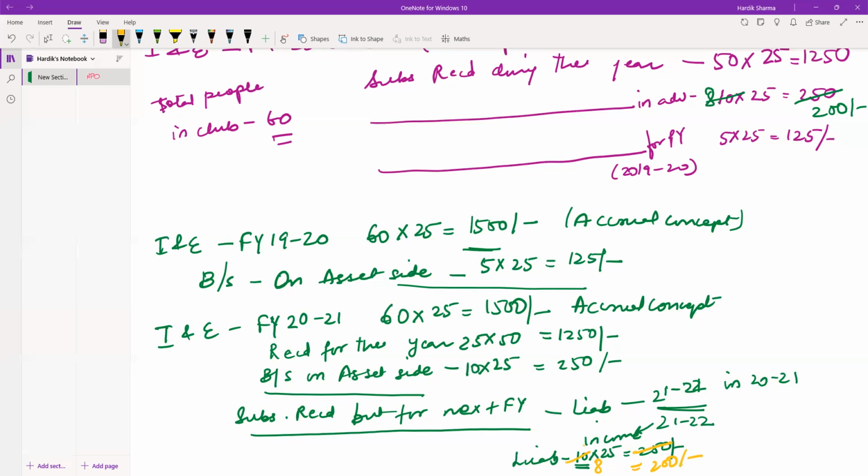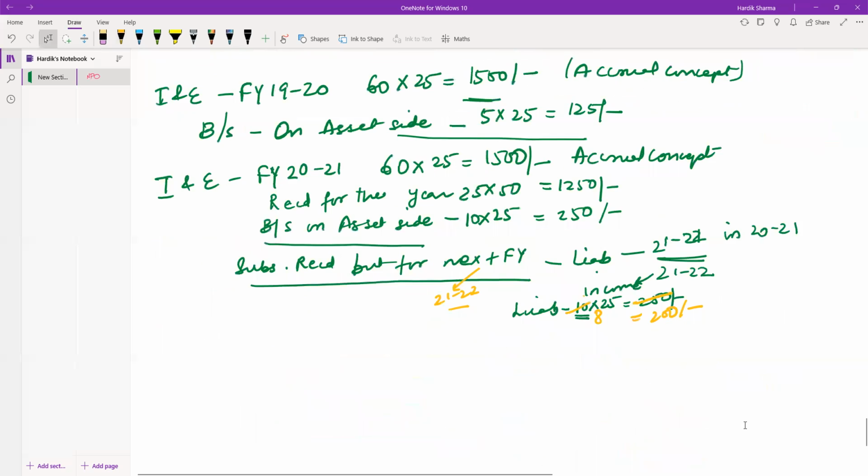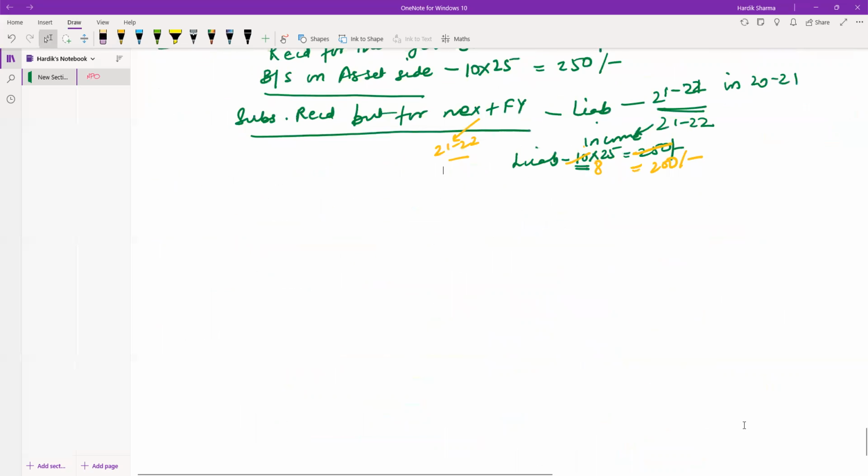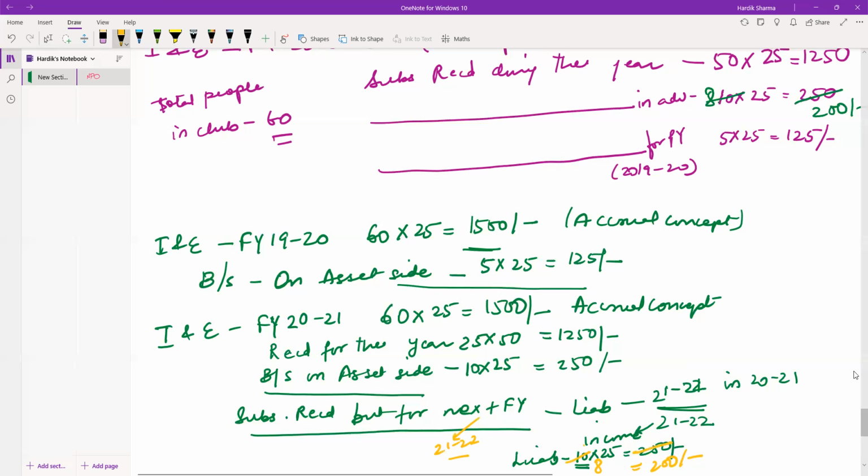I think this makes it clear what my liability will be. My liability will be the income from subscriptions received for the next financial year, that means 21-22, in the current financial year, that is for the 8 persons at the rate of 25 rupees, 200. This will not be accounted as my income. Now, one thing that is common in these three is that I will account for it in the receipts and payments account. Okay, done.